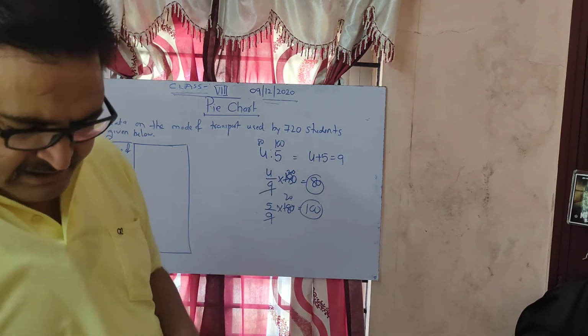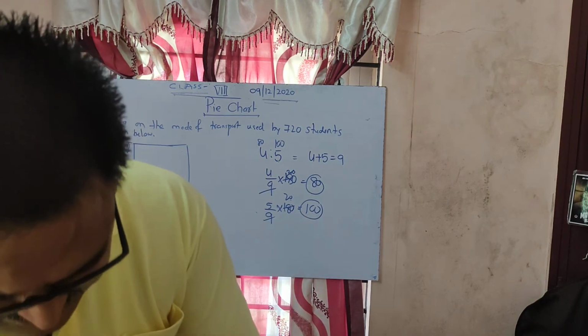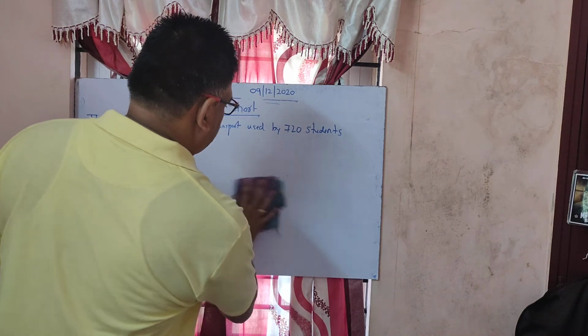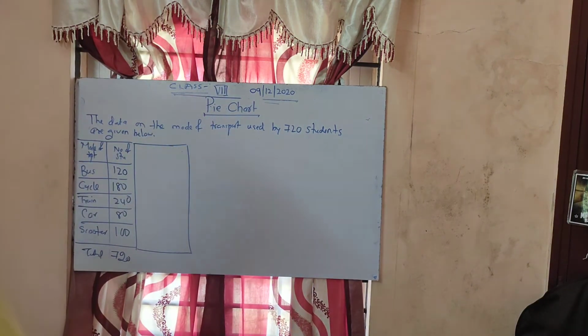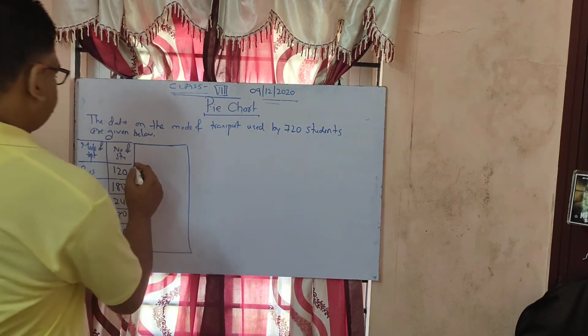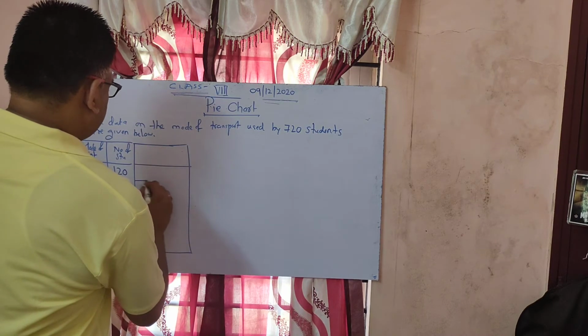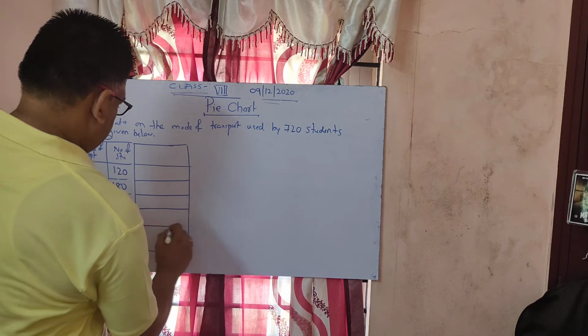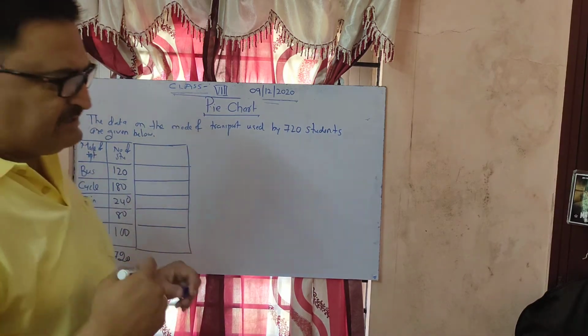In the same way here, we have to represent this in the form of a circle.